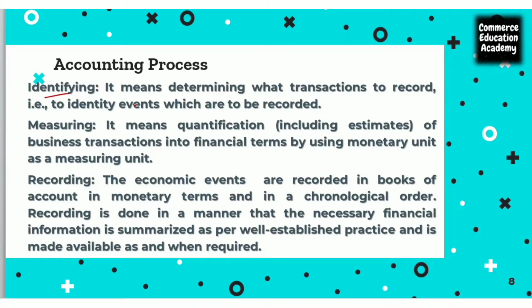Only transactions meeting these two conditions are recorded in the books of accounts. That's the first step in accounting.